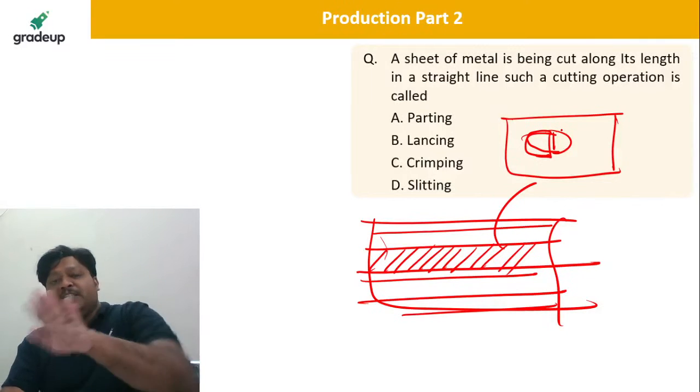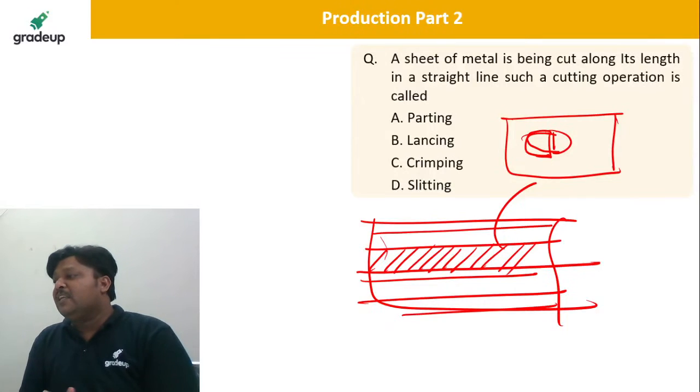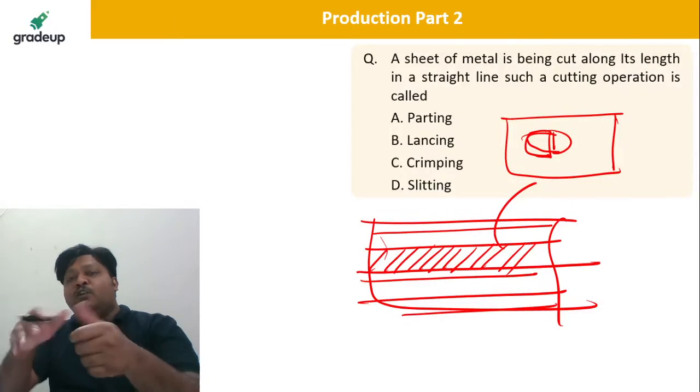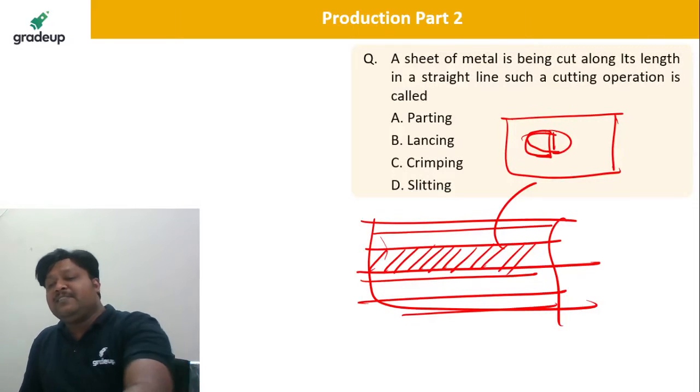You are not cutting it off but just cutting and separating it out, like a fold you can produce. So that is the lancing, and parting is simply cutting into two. One over another you can put and hold it, that is crimping. So they are asking about slitting, that is along the straight line.